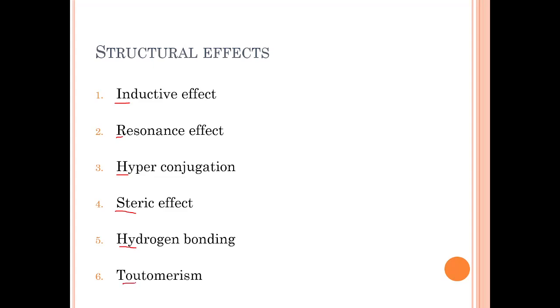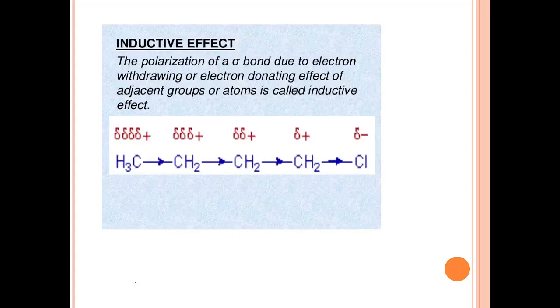So besides this, there are other factors which affect the acid and base strength, but these six are important structural effects clearly seen in the molecules. Okay, so let's see one by one. So what is meant by inductive effect? The definition of inductive effect is very simple.